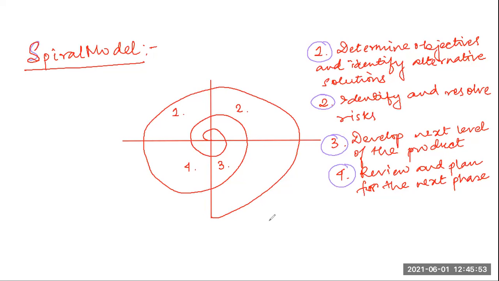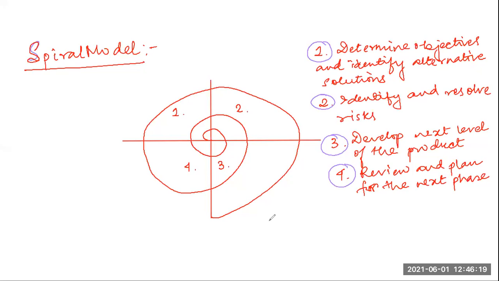The exact number of loops of the spiral is not fixed and can vary from project to project. The number of loops I have shown is just an example. In an actual situation, the number of loops will depend on the project.